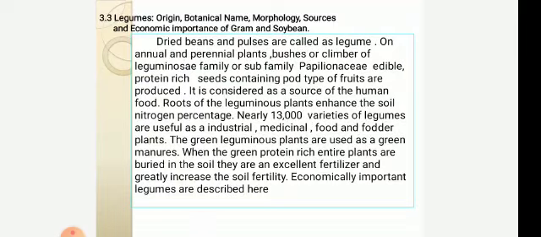The green leguminous plants are used as green manures. When the green protein-rich entire plants are buried in the soil, they are an excellent fertilizer and greatly increase the soil fertility. Economically important legumes are described in this economic botany.